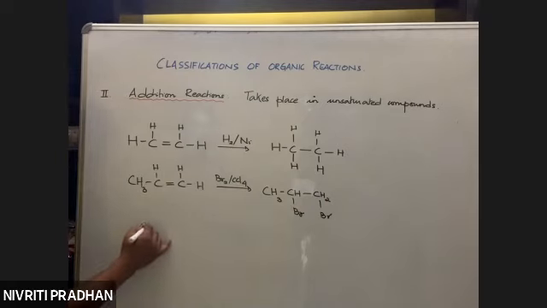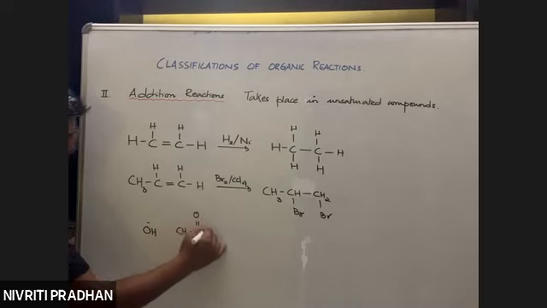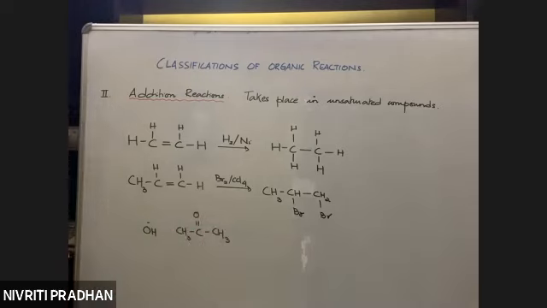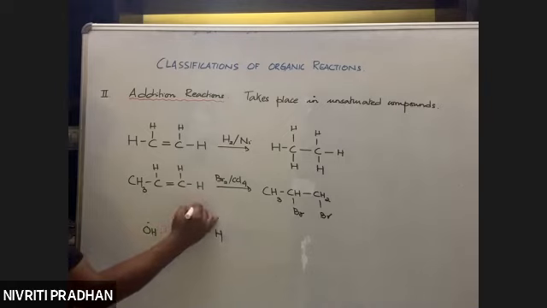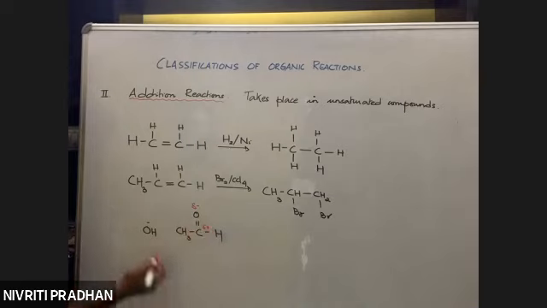Or say we have an OH negative. Say we have CH3COCH3. I'm just giving you one example. Now, remember, this oxygen is negatively charged because it's electronegative. The carbon is positively charged. So there is a nucleophile. The nucleophile will attack the positively charged carbon, as said before. What is the role of the nucleophile? The role of the nucleophile is to attack the electron deficient or positively charged carbon atom.